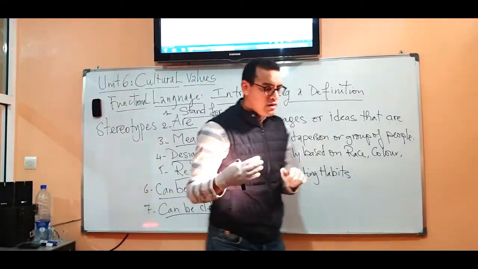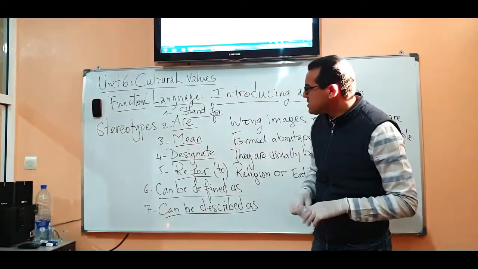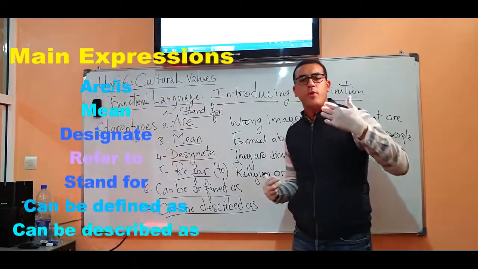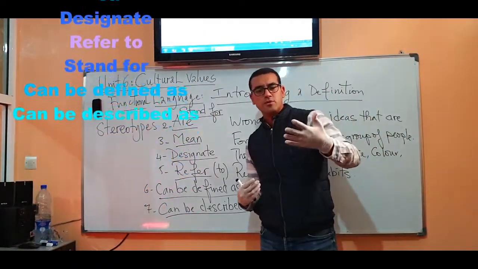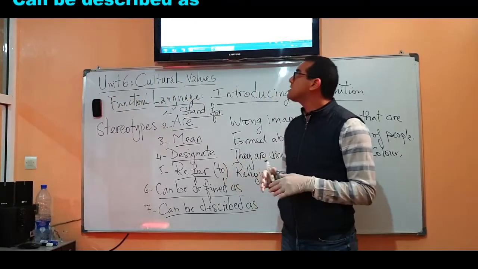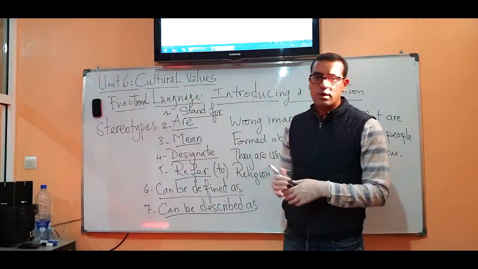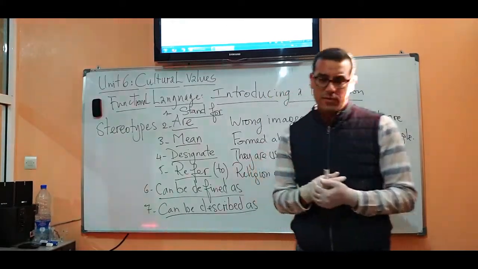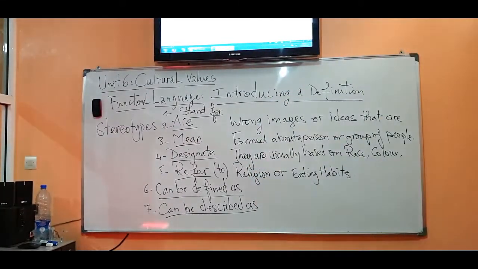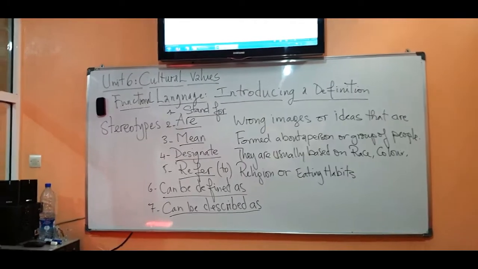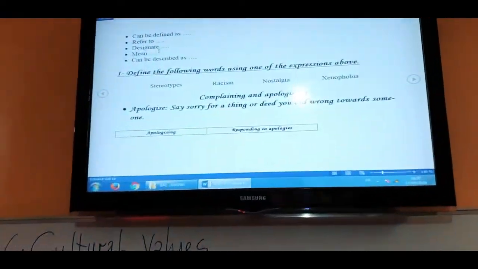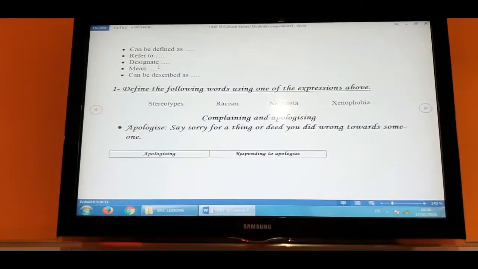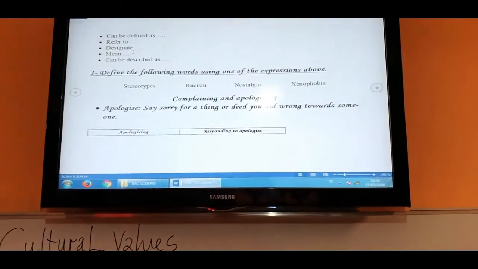So as you can see here, my dear followers and my dear students, all the expressions that we have here are very important to remember and very important to learn in order to introduce what? Different definitions. So we have some other words that we can work on if we would like to introduce their definitions. I'm going to show you a couple of terms and words that we are going to work on. So we have, for example, number 1, stereotypes. Number 2, racism. Number 3, nostalgia. And number 4, xenophobia.